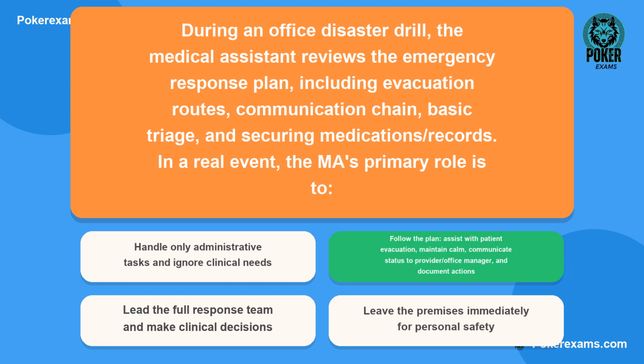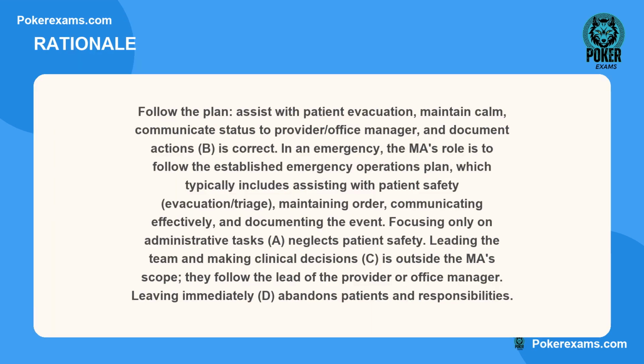The correct answer is B. Here is why. Follow the plan. Assist with patient evacuation, maintain calm, communicate status to provider/office manager, and document actions. B is correct. In an emergency, the MA's role is to follow the established emergency operations plan, which typically includes assisting with patient safety, evacuation/triage, maintaining order, communicating effectively, and documenting the event.